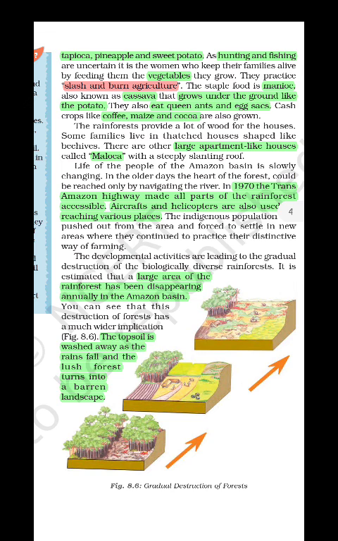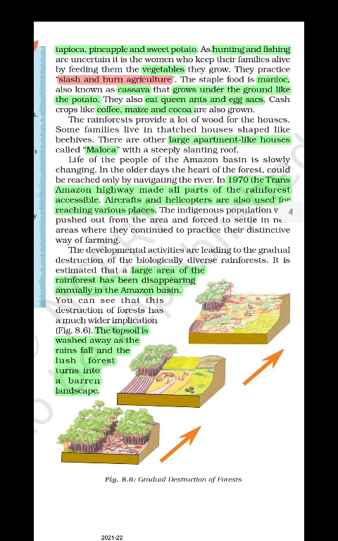And that's why the topsoil is washed away as the rain falls, and then the silt and clay, and the land is also degraded in that region.